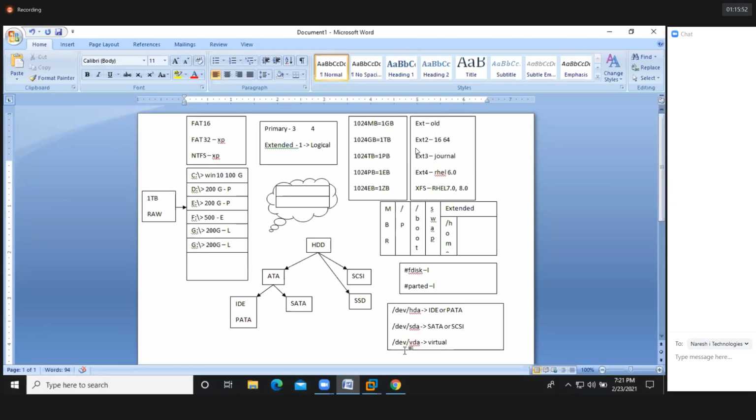If you create the partition, Windows automatically assigns one drive letter. But in Linux, it's not like this. By default, we have /mnt, an empty directory. You can use /mnt to create a mount point. Otherwise, you can create your own empty directory and use it to create a mount point for the partition. Okay? I hope you got it, guys.